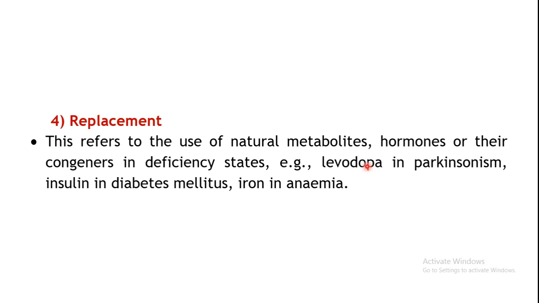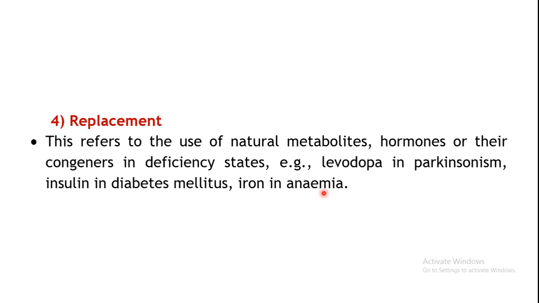So here you may have to administer dopamine, but since dopamine cannot cross the blood-brain barrier, it is given in the form of levodopa. It's a precursor actually. Then the next example is insulin in case of diabetes mellitus. Diabetes mellitus is due to the deficiency of insulin, less levels of insulin. So that's the reason why the blood glucose levels are increased. In that case, you may have to administer insulin to such patients.